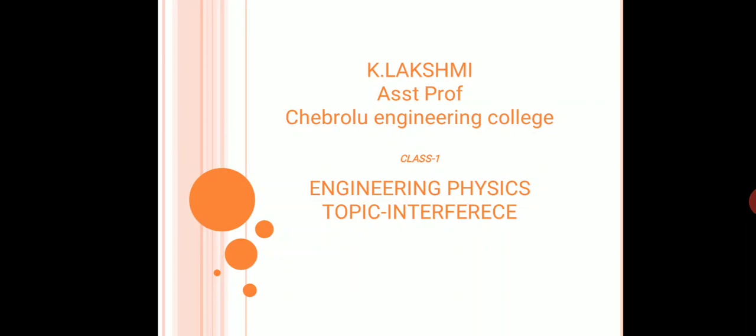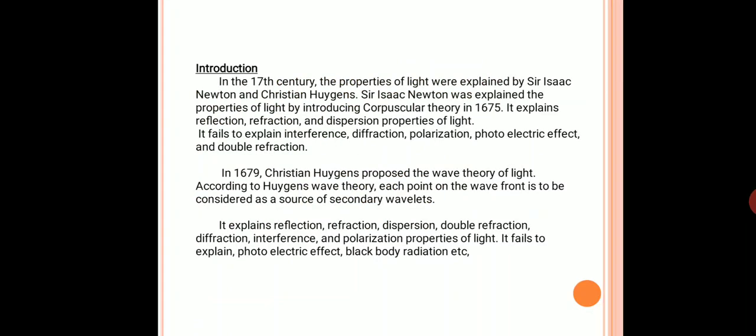In this class, I would like to discuss interference. Keywords: introduction, interference, types of interference, conditions for interference. Light is a form of energy which is used for the sense of vision. Another name for light is optics. Optics is the branch that deals with light production, emission of light, and propagation of light.